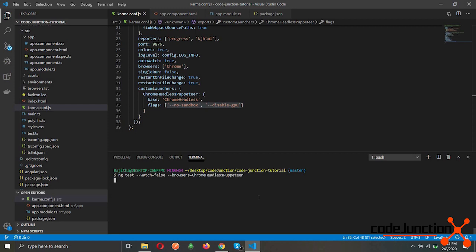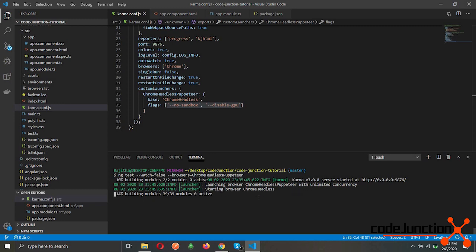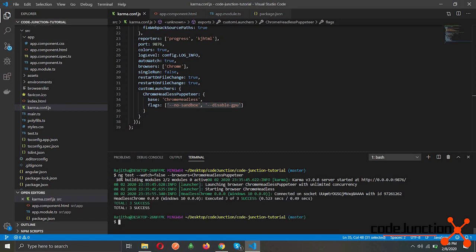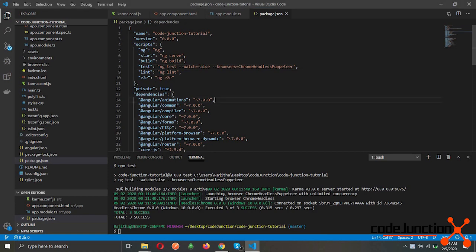The reason that I'm using Puppeteer is that the Chrome headless browser won't be opening any browser windows. So if you run an ng test in a normal Angular application, it will open a browser window and do the necessary tests. That shouldn't be the case when you are running a test in a server like GitHub Actions. So we will be using the test command as ng test --watch=false --browsers=ChromeHeadless with Puppeteer.